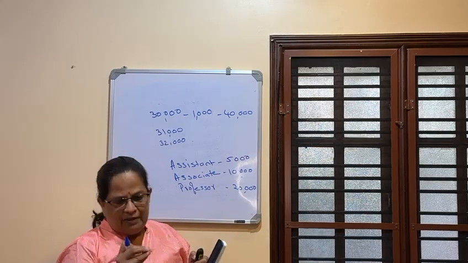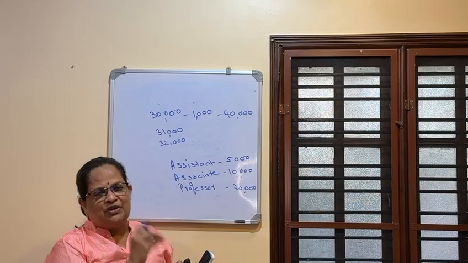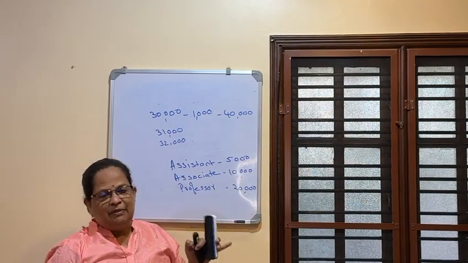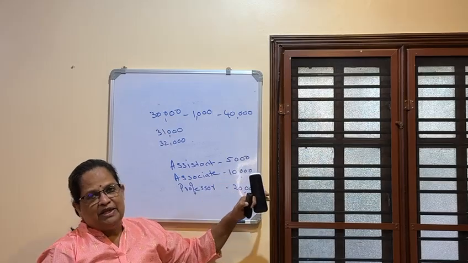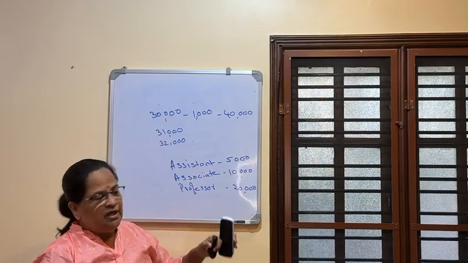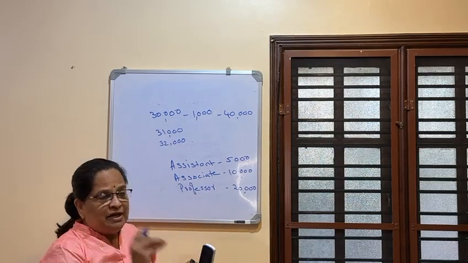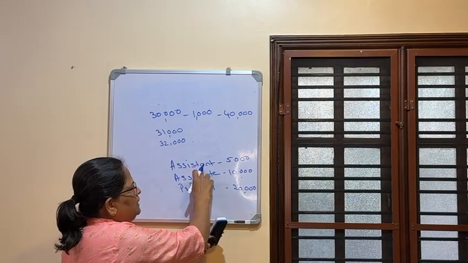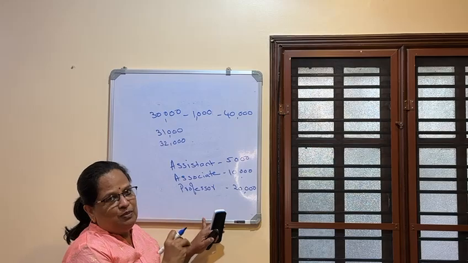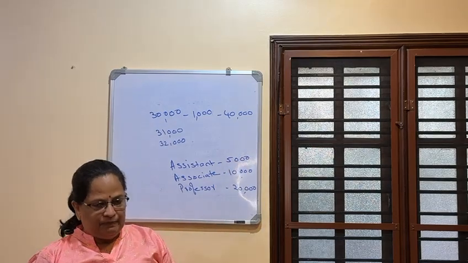Just an example, meaning if you want to know whether a person is assistant professor or associate professor, you can just ask him what is your pay grade. If he says pay grade is 5,000, that means he is assistant. If it's 10,000, he is associate professor. If it is 20,000, he is professor. So pay grade will reflect the position he is holding or his level of responsibility. So this will be added to the gross salary. So that is the pay grade.